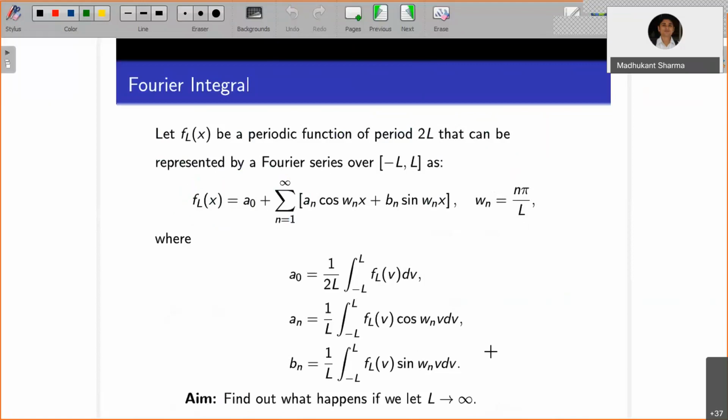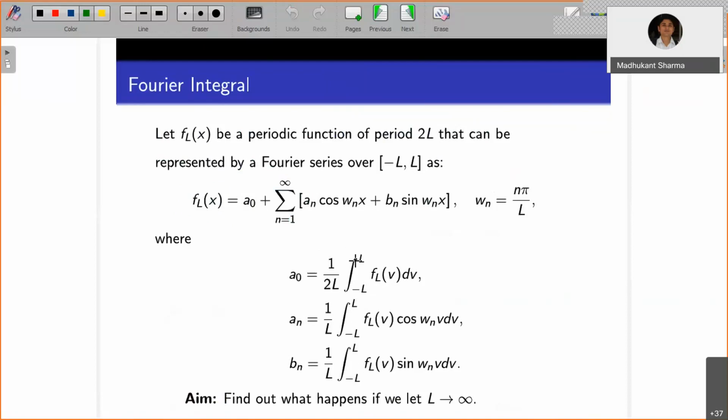Our aim is to find out what happens if we let L tend to infinity. When you are talking about the integral case, you certainly require some convergence. If L tends to infinity, the integral will go from minus infinity to plus infinity, and you land in an improper integral. So you certainly require its convergence, otherwise you can't work. Convergence means it should have a finite value.